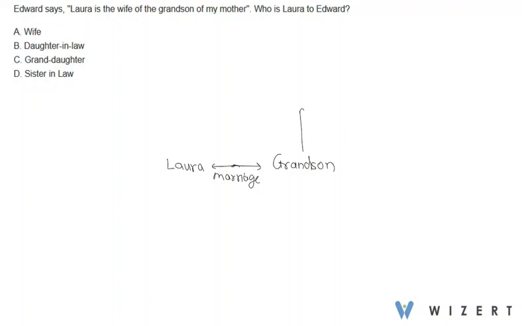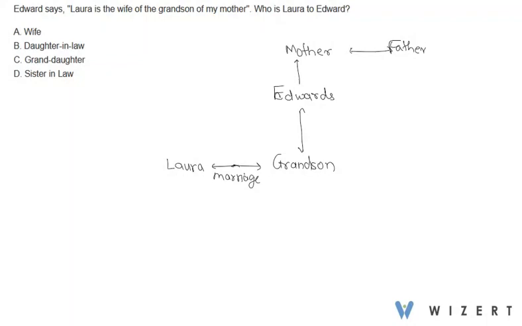So grandson of my, that is Edward's, mother. Father. Okay. So Laura is wife of grandson of my mother. So that means that Laura is daughter-in-law to Edward.